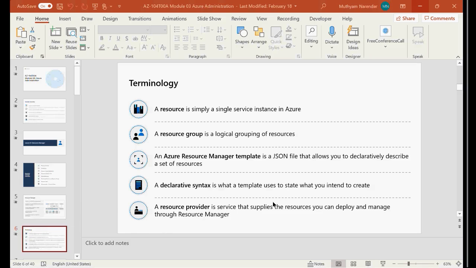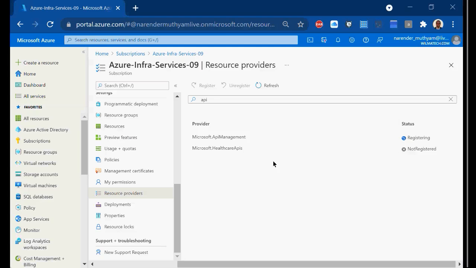All right, so this is how you go to your portal and register all the items required. Once it is registered, click on refresh, and then just do a refresh once again. If it is not getting registered, click it twice, and once you click on that, it shows registered. This is how you register all the required services, right?